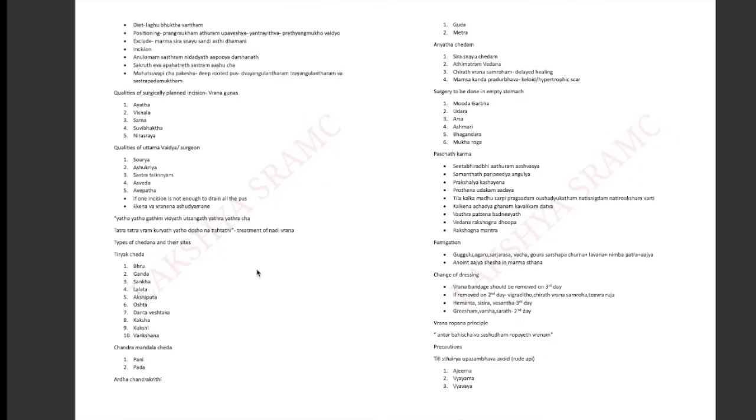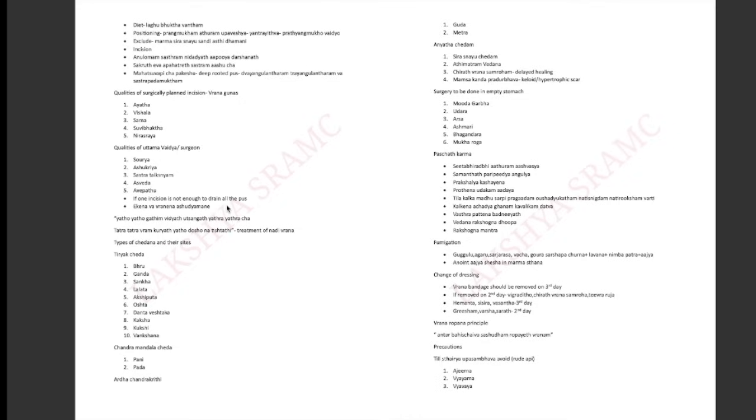One more point he says: if one incision is not enough to drain all the pus, Ekena va vranena ashuddhyamane, if there is a gati, utsanga, yatra cha tatra vranam kuryat, yatho doshanatishthati. This means the treatment of nadi vrana should be adopted.